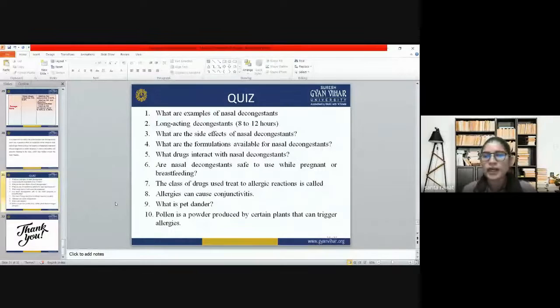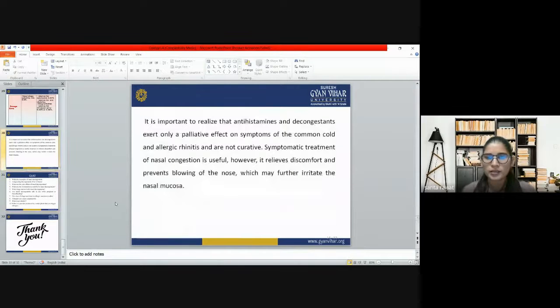Pregnant lady or breastfeeding lady, because there is no such side effect. And topical nasal decongestant is very safe for the pregnant lady and breastfeeding lady. Then the class of drug used to treat allergic reactions is called antihistamines. Because as you can see, it is important to realize that antihistamines and decongestants